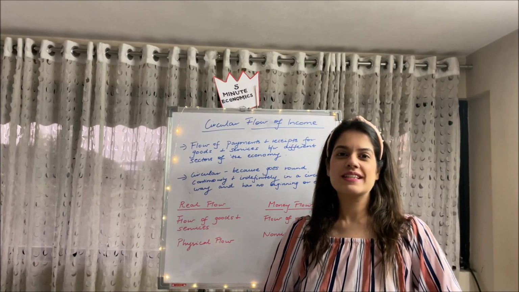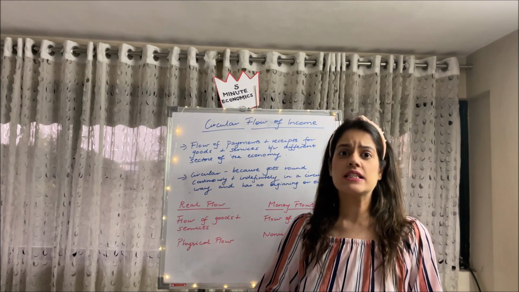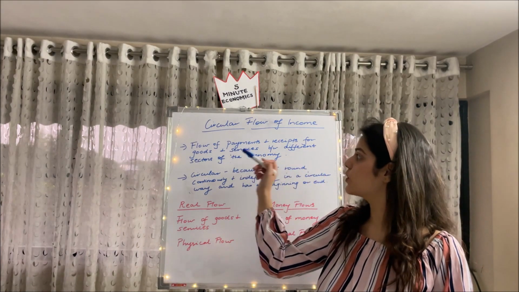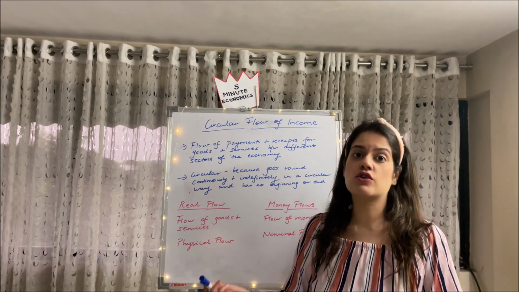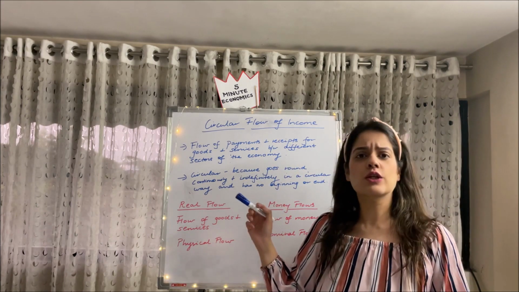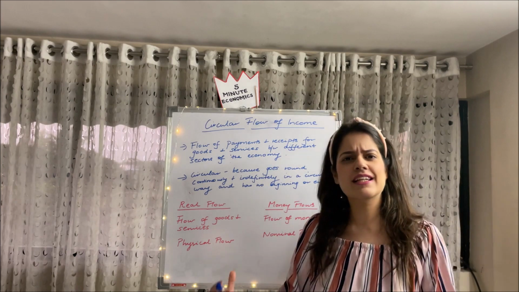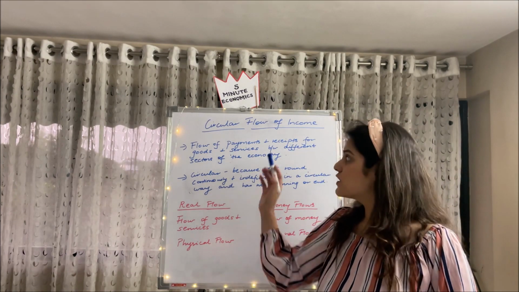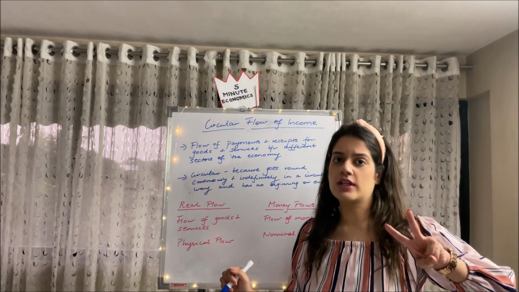So guys, let me first introduce the topic to you. So what is circular flow of income? Circular flow of income is the flow of payments and receipts for goods and services between different sectors of the economy. It is called circular because it goes on continuously and indefinitely and has neither any beginning or end in a specific way. So in our circular flow, we'll be talking about two types of flow.